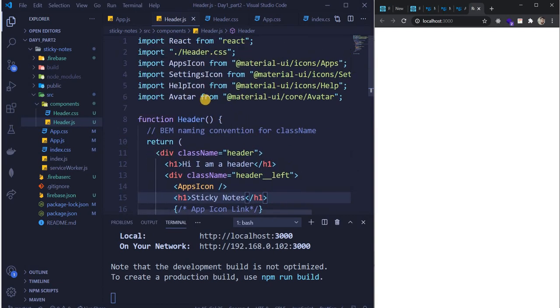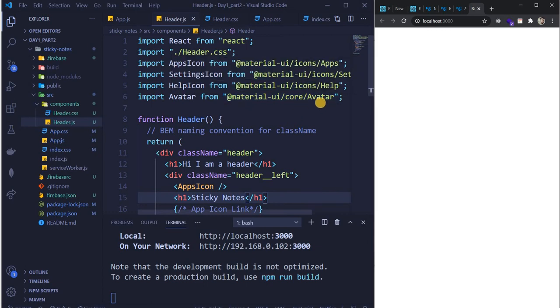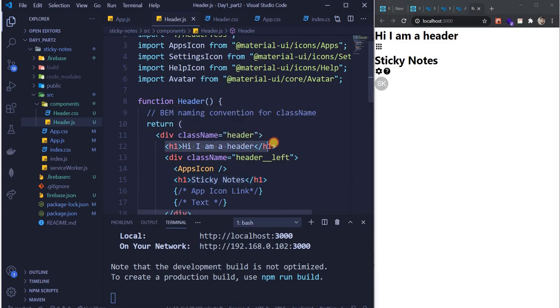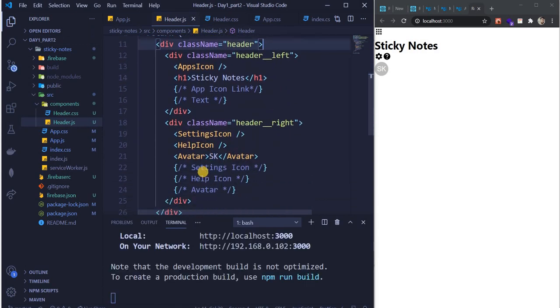So yeah, import Avatar is import Avatar from @material-ui/core/Avatar. Okay. And yeah, Hi, I am a header. Let's just remove this. Cool. We imported it and we just kept it here like this. Avatar, open, and then inside that initials, my initials. So SK is my initial. Everyone else can use their initials.